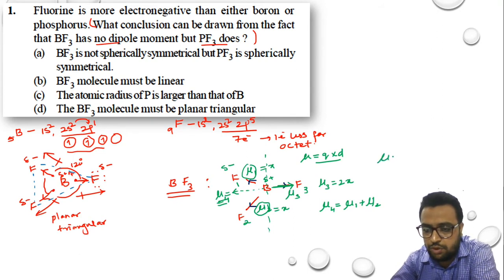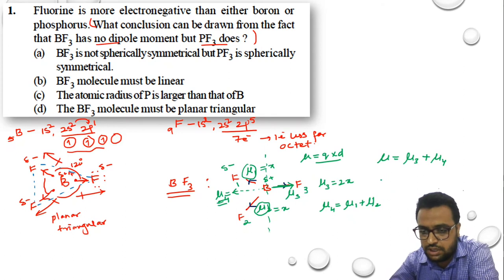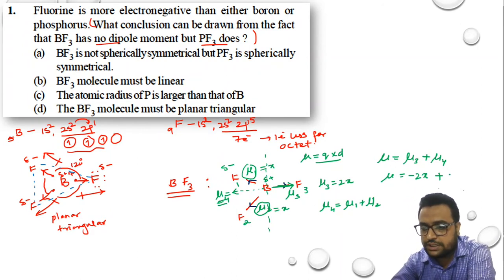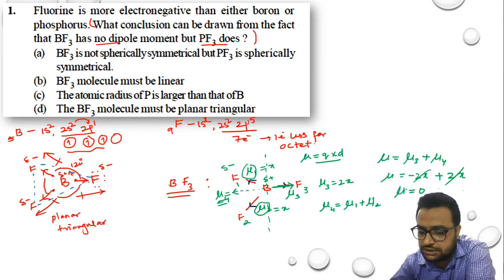So what is the resultant dipole? Mu is equal to mu3 plus mu4. What is mu3? The value of mu3 is 2x, but it is equal and opposite, so I'll write it as minus 2x plus, what is the value of mu4? Mu4 is mu1 plus mu2. What is mu1? mu1 is x, and what is mu2? mu2 is also x. So it will be x plus x, it should be 2x. So my dear students, this is minus 2x and plus 2x, this gets cancelled. So the resultant dipole over here is 0.